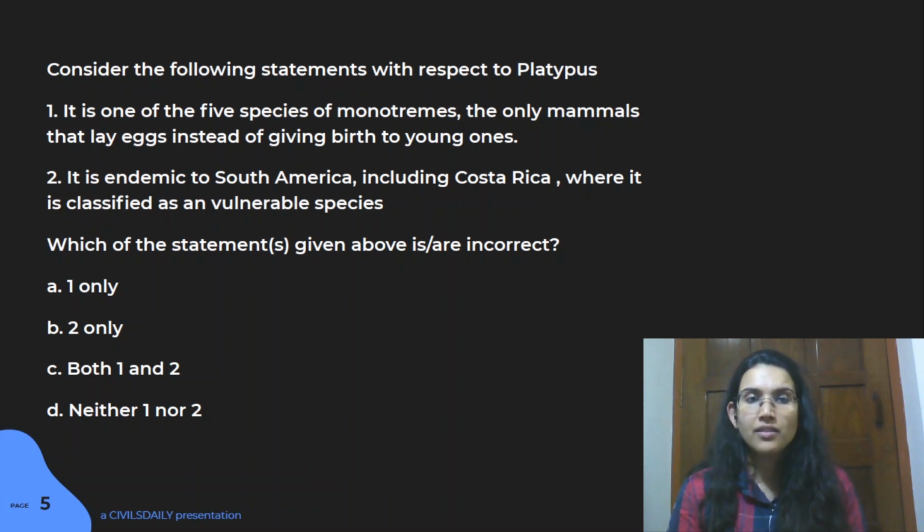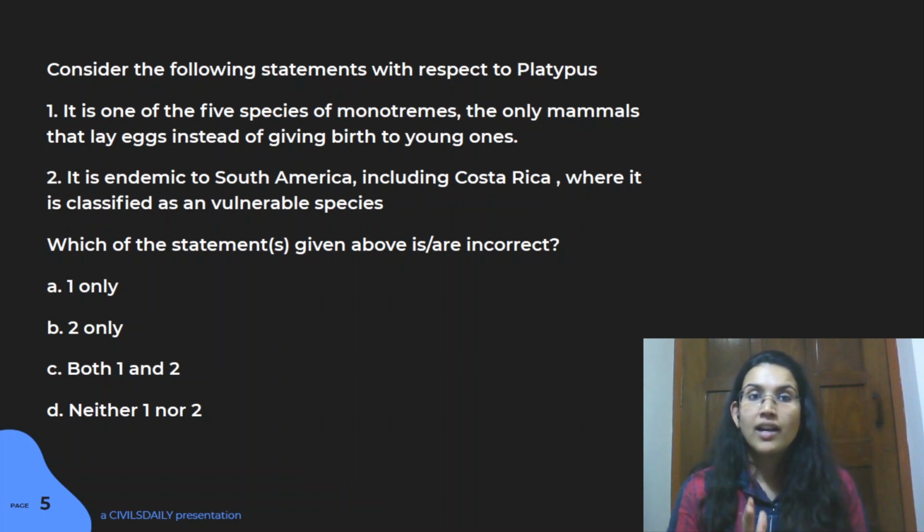So the answer here is actually B. The statement 1 is right. In fact, monotremes are a group of living animals along with your placentals and marsupials. And these species actually lay eggs, right? Mammals are known to give birth to their young ones, but these mammals lay eggs, and that is why they are placed in this group.